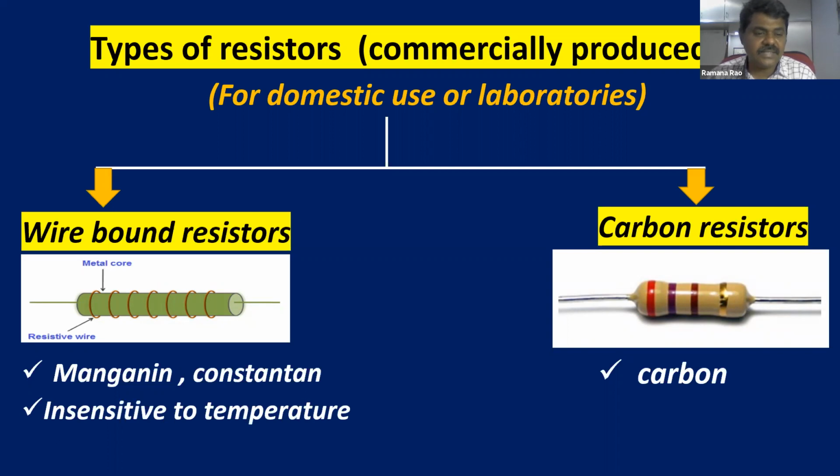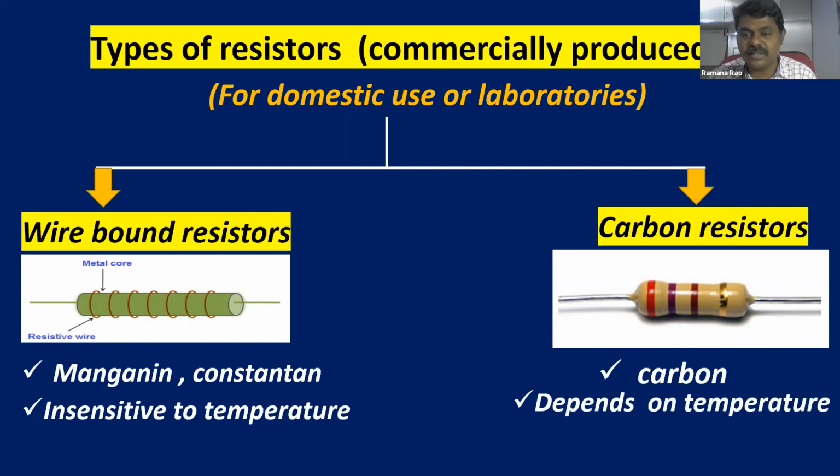And these are insensitive to temperature. Already we learned manganese and constantan are what? Standard resistors. These standard resistors do not vary their properties much with temperature. So they are insensitive to temperature. That is the reason why we call them standard. Standard means they maintain the same kind of characteristics.